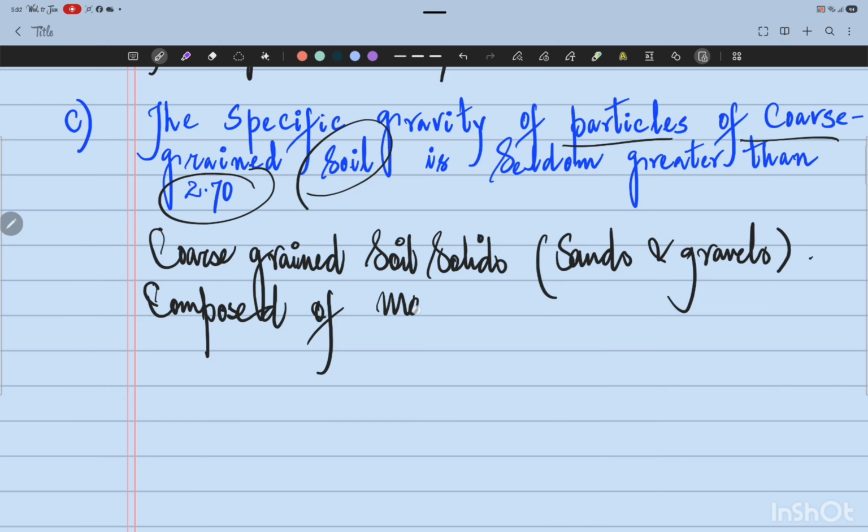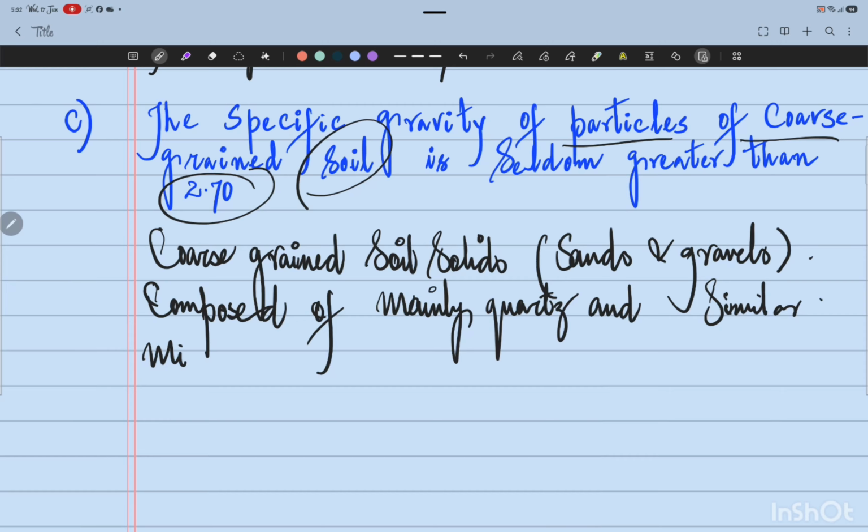Mainly quartz and similar minerals, whose specific gravity generally lies between 2.60 to 2.70. A value greater than 2.70 is uncommon, or seldom, we can say.